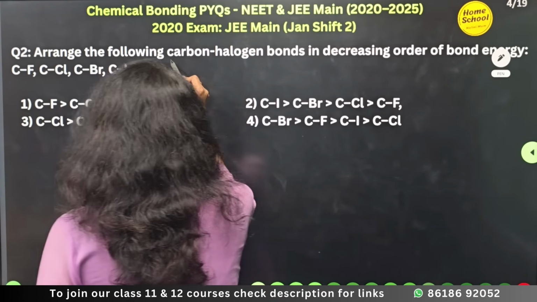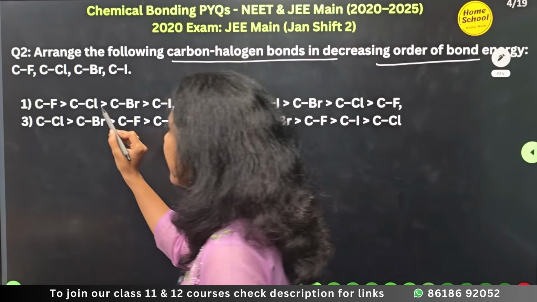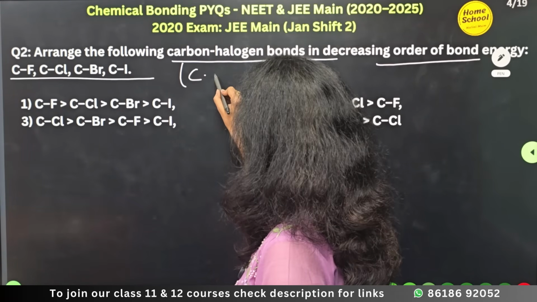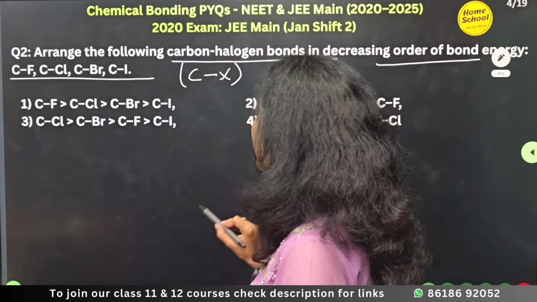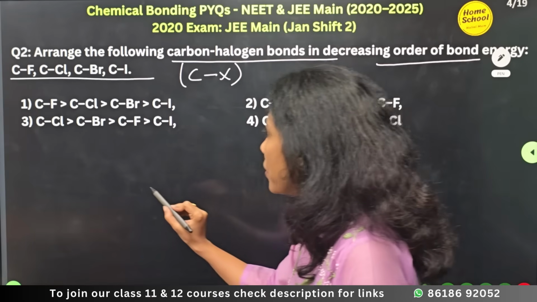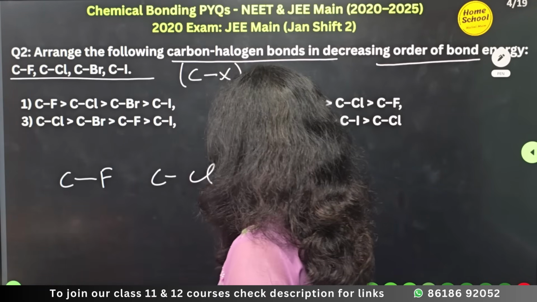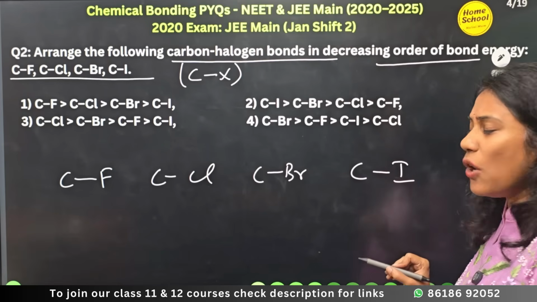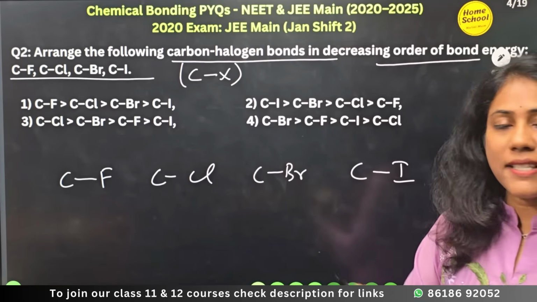Arrange the following carbon halogen bonds in decreasing order of bond energy. So you have C-X molecules here, halogen atoms bonded with carbon. You have to arrange these molecules in decreasing order of bond energy. What are the molecules given? C-F is given, C-Cl is given, C-Br is given, and C-I is given. So how do you decide? Guys, everywhere carbon is there.